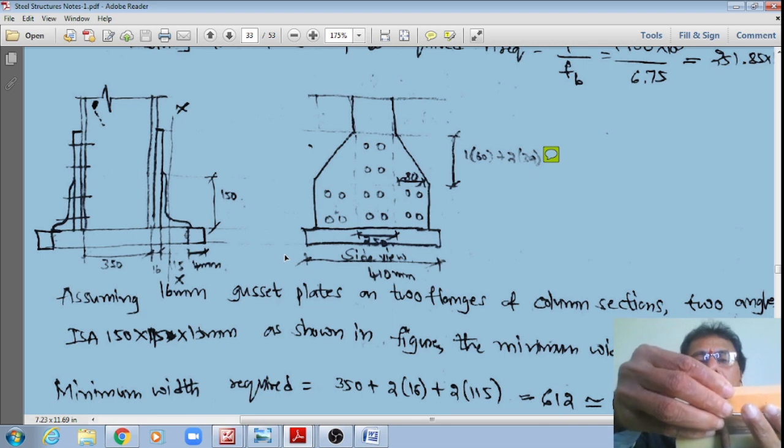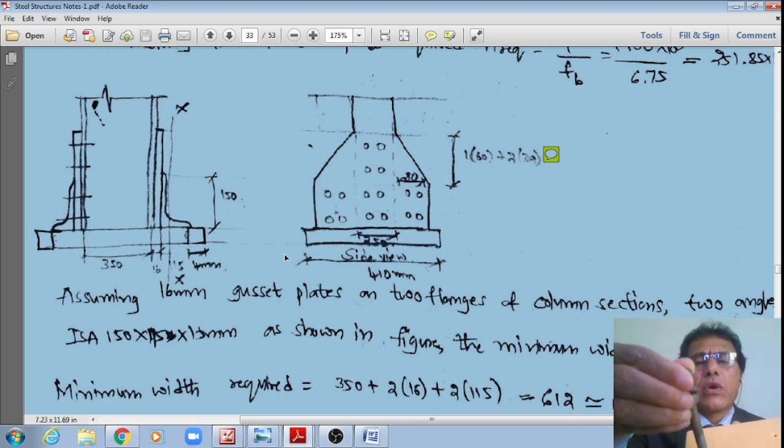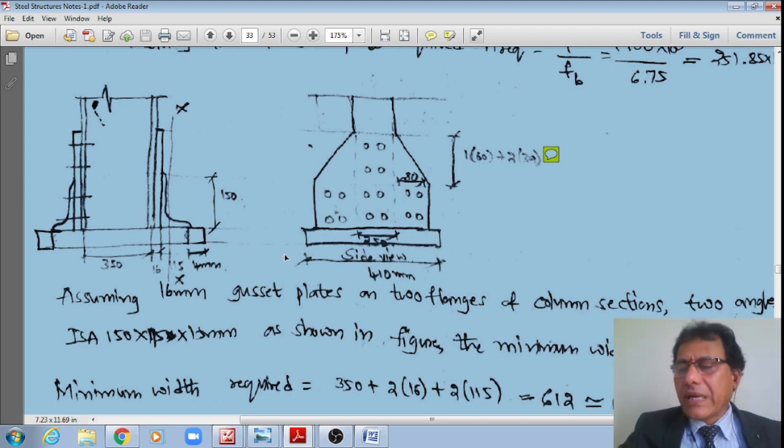Therefore, say provide at least 4 20 mm anchor bolts on 4 sides of the gusseted system as shown in the figure. Now let me show this